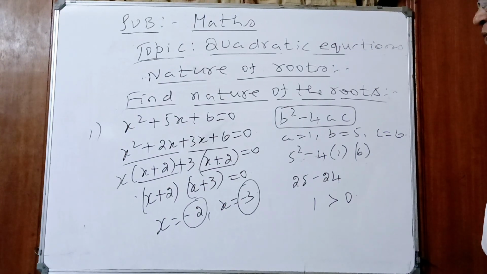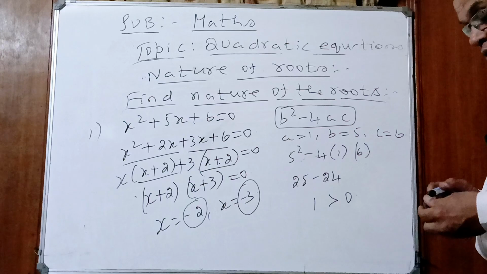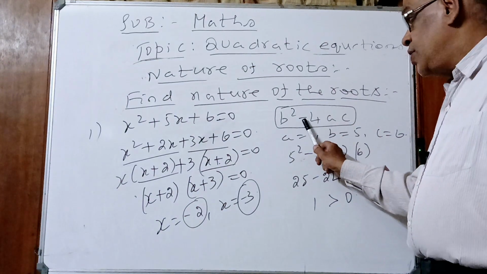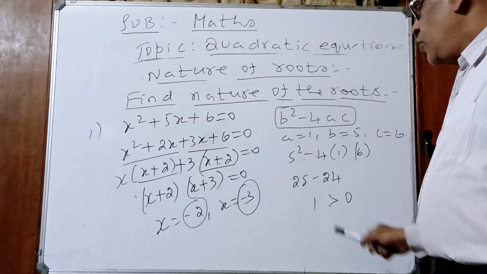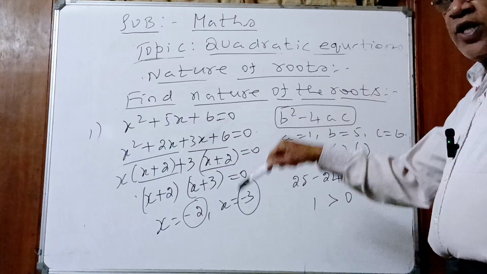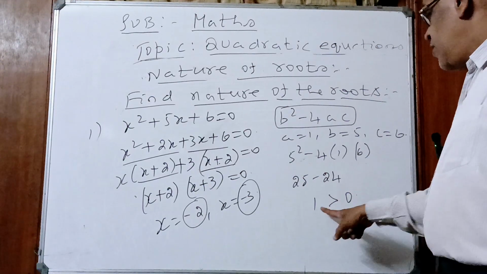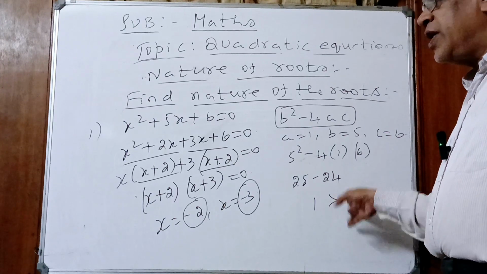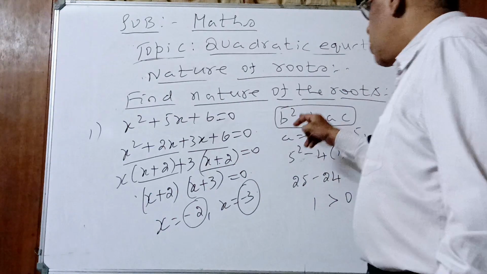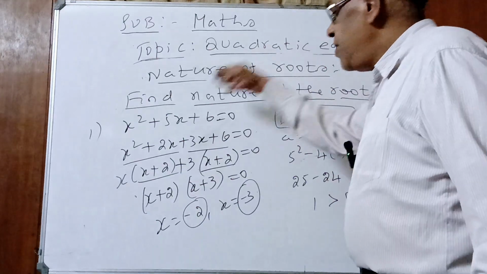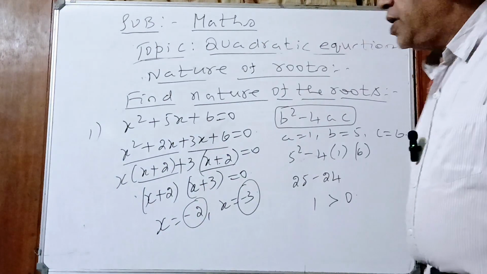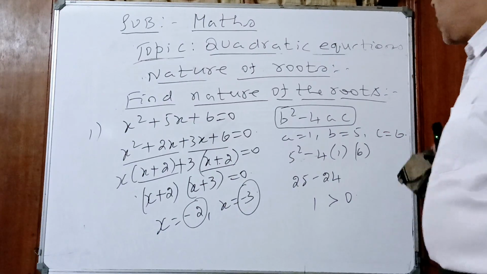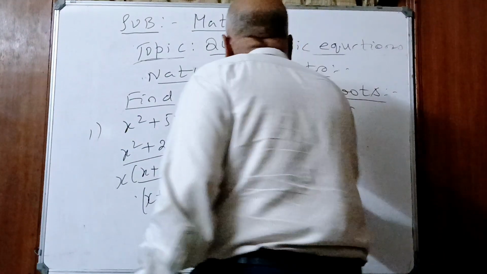Yes or no? They can ask the other way around. They can change the question: find the nature of the roots, check the nature of the roots. If the roots are real, then find the roots. Understood children? See now, the roots are real and distinct. Roots exist. If roots exist, find them. First you have to find the discriminant, then find the roots. They can twist the question and ask like that also. Understood?